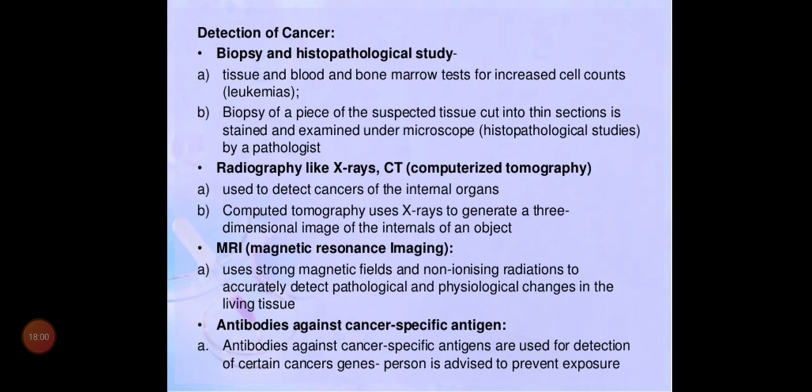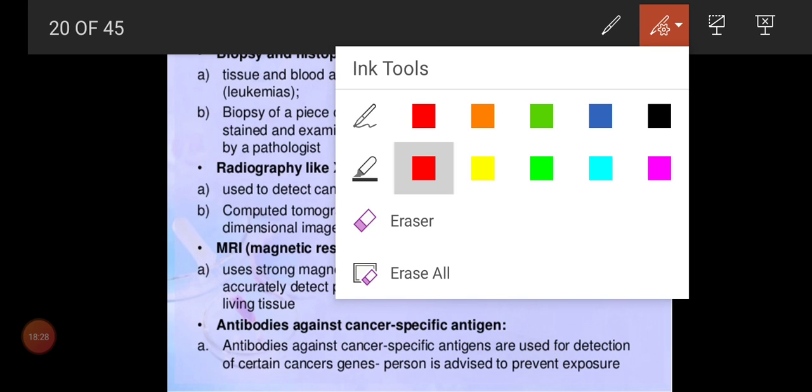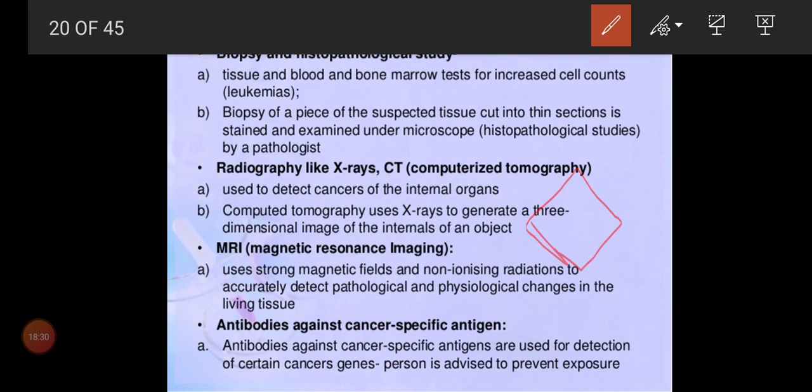Normally they take tissue of the affected person. If you have symptoms, like somewhere you can see some growth of cells, physical observation can be done for some organs. If you feel some tumor-like structures in your body, you will go for a biopsy test, where they take the tissue of that region and check the cell count. For example, imagine this is a tissue they take from the infected region.